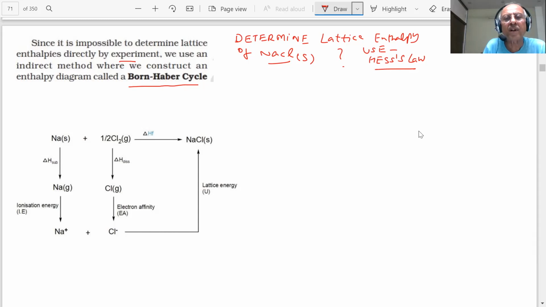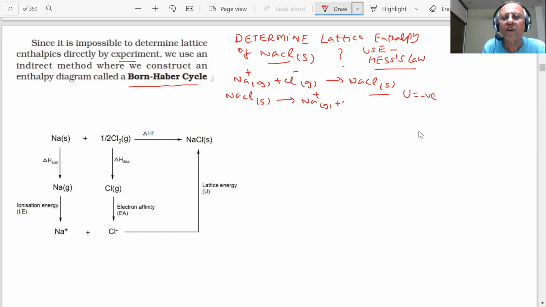What I am trying to find, student, I am saying Na+ gas plus Cl- gas. When it forms NaCl, then this is a negative lattice enthalpy. Or when sodium chloride is dissociated into sodium ion gas plus chloride ion gas, this is the lattice enthalpy of NaCl, positive. Energy will be required to break it. Energy will be released when I form it. How will I determine it?